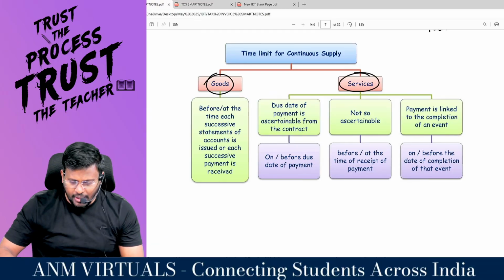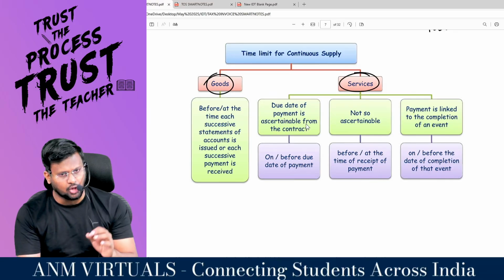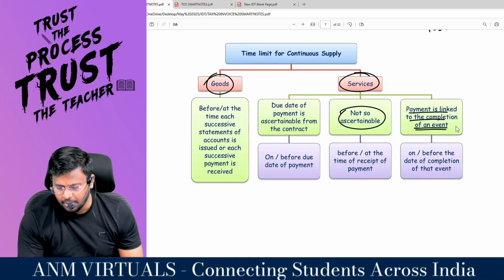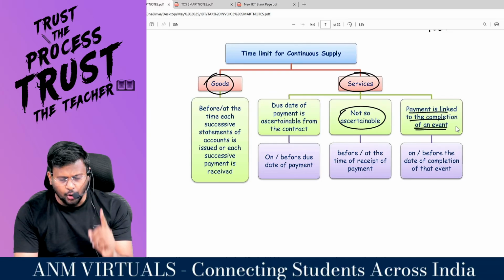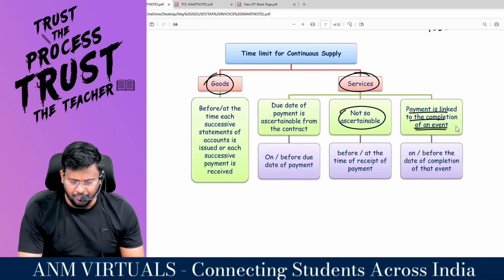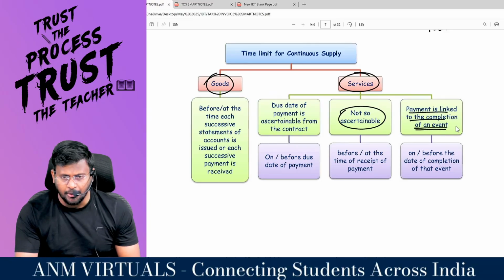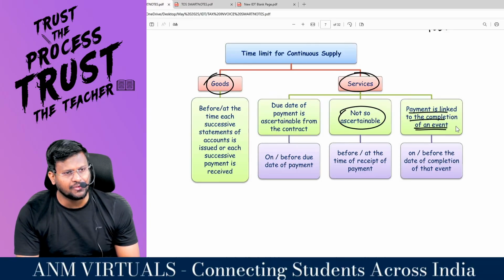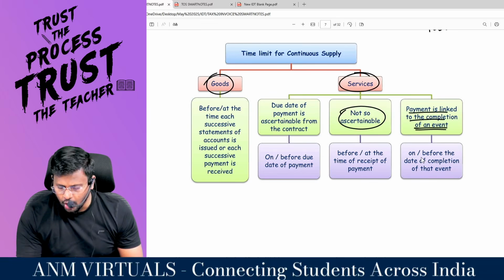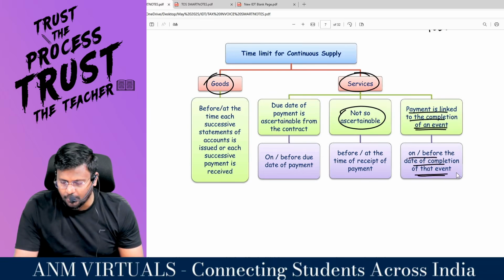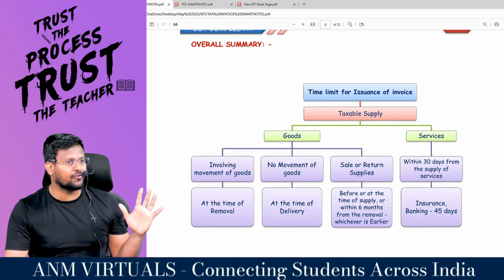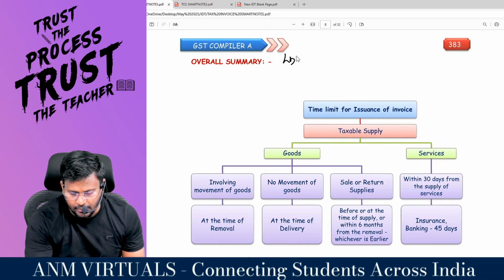With regard to continuous supply of services, the due date of payment is ascertainable from the contract, or not so ascertainable, or payment is linked to completion of an event. If the due date for payment is ascertainable from the contract, on or before the due date of payment. If it is not so ascertainable, before or at the time of receipt of payment. If payment is linked to completion of an event, on or before the date of completion of that event. Are you comfortable? This is an overall summary before your day of examination, like a last day revision.